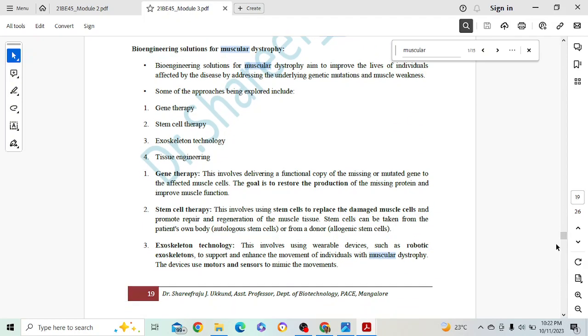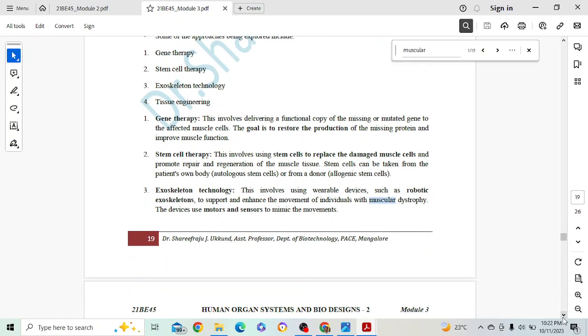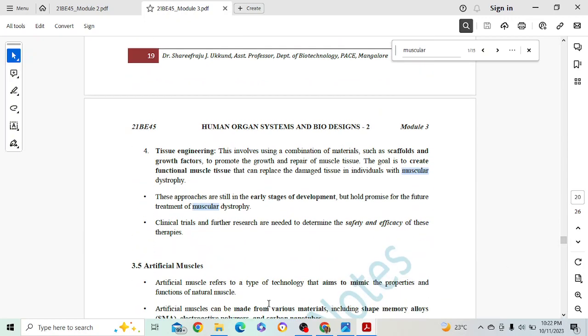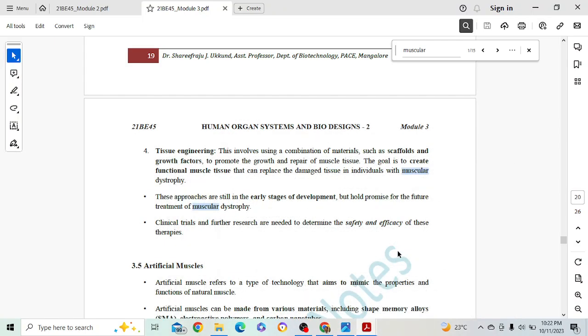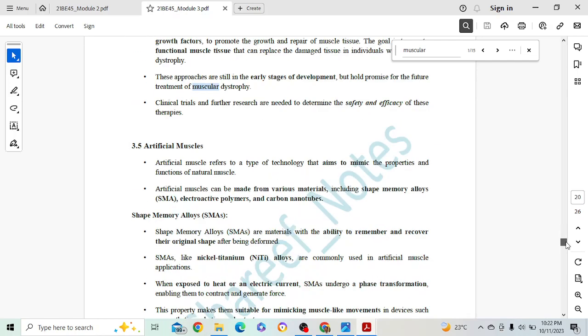4 solutions are there. So the definition will get you 1 mark. 4 solutions can get you 4 marks, 1 mark each. So that will be your 5 marks. Got it? I'll just go faster because it's taking a lot of time. So what is spirometry, and discuss the types and functioning of the spirometry. So spirometry, it's again here.